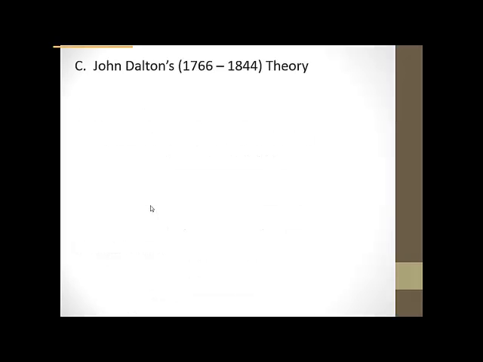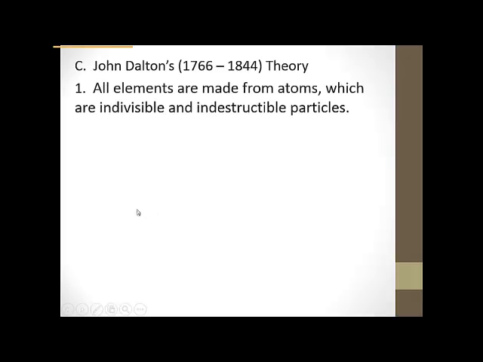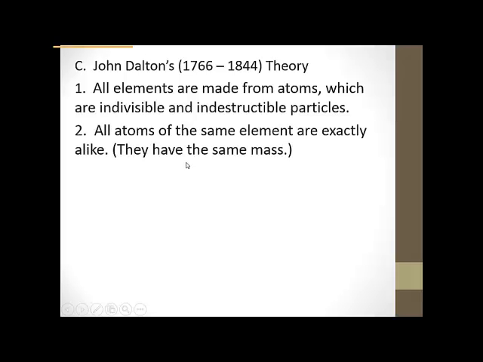And then we jump ahead quite a ways to John Dalton. And he had several parts to his theory about atoms. He said that all elements are made from atoms and that they are indivisible and indestructible, so he agreed with Democritus, but then he added onto it that all atoms of the same element are exactly alike. He said that they have the same mass. That's a key one to remember, because as we learn more about the atoms, we'll actually prove John Dalton wrong with this number 2 here.